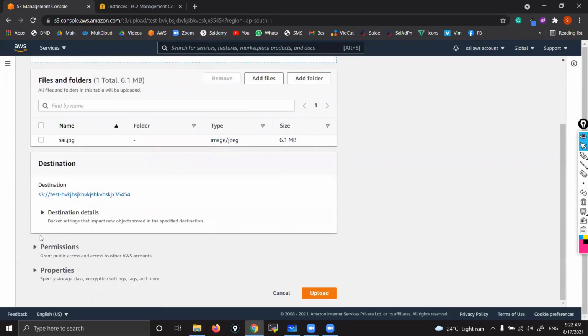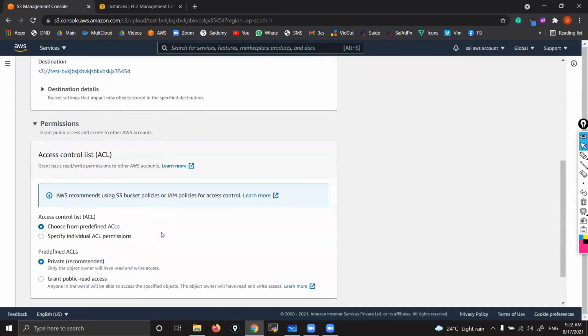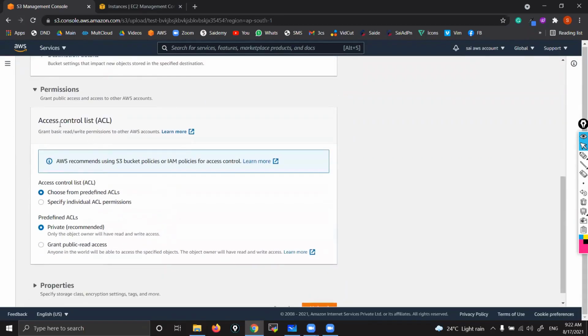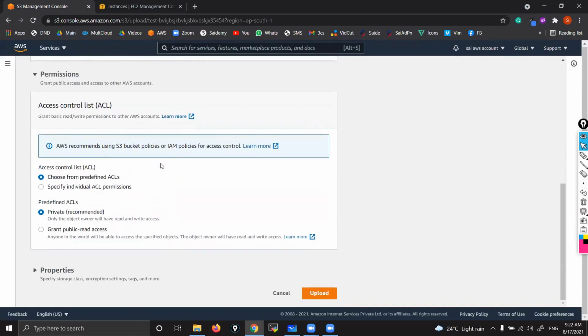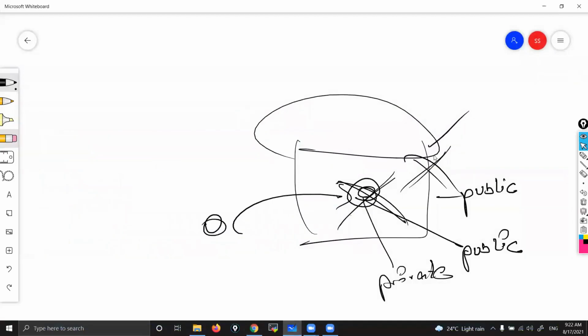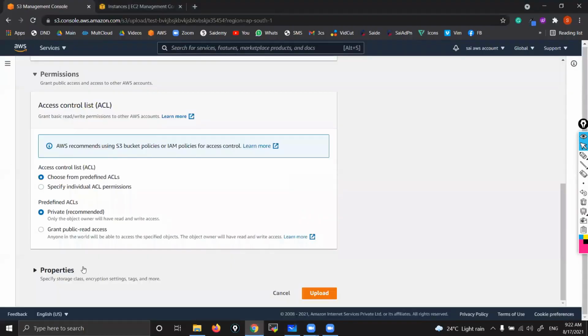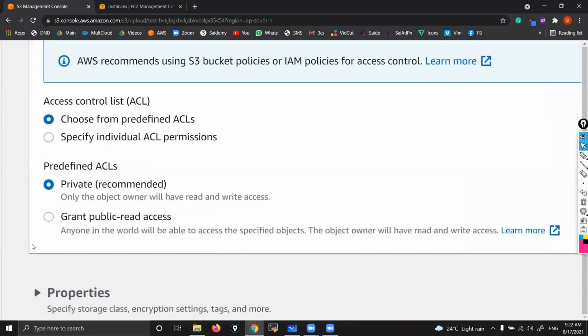Now here, go to permissions. Don't worry about all these things, we are going to see them very clearly. But as of now, the bucket is public. The bucket is public, but the object we are uploading will be private by default. So we need to make it public to access. So what you do here: grant public read access.